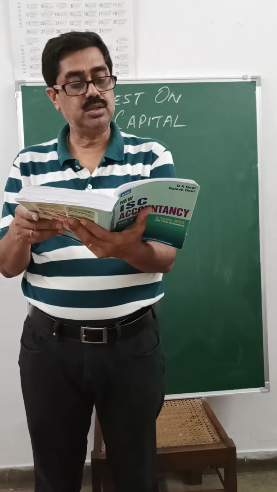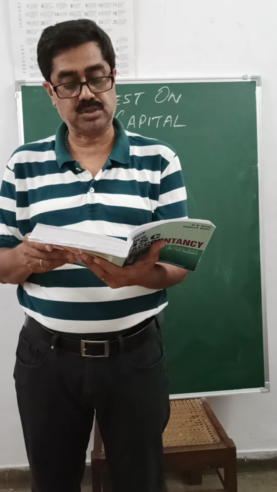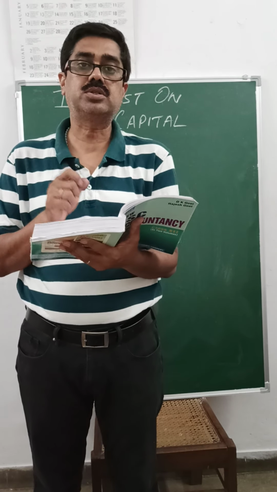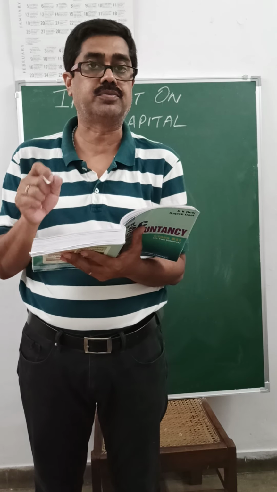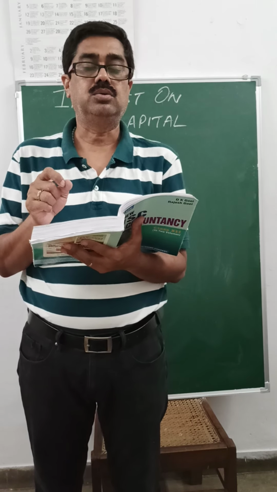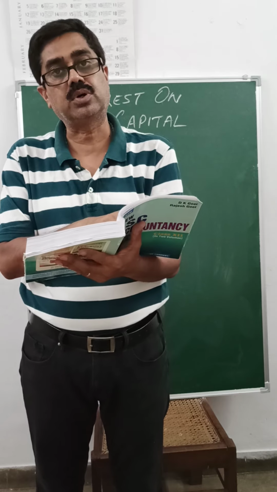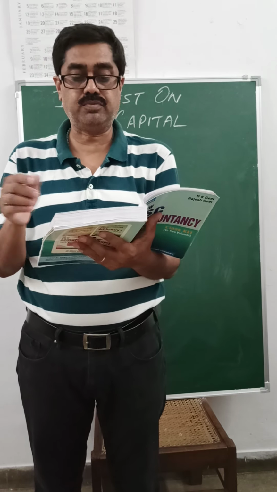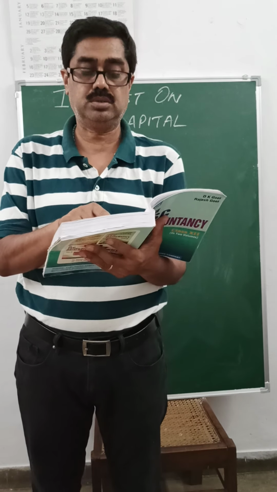Then case 3, if the partnership deed provides for interest on capital at the rate of 8% per annum and the profits for the year are 50,000. Now the first thing is you have to find what is their interest on capital in rough, so that you should know whether the interest on capital is equal to 50,000 or less than 50,000 or more than 50,000. So if you calculated in your rough, it was coming 16,000 and 8,000, as you can see in the solution.